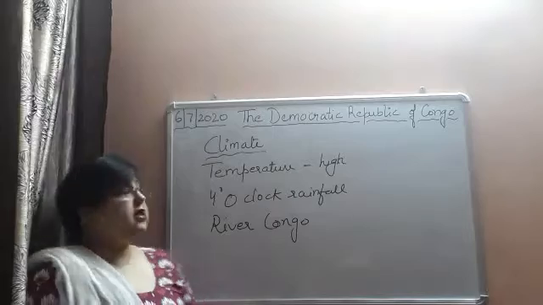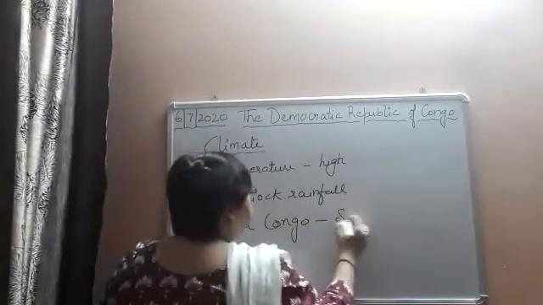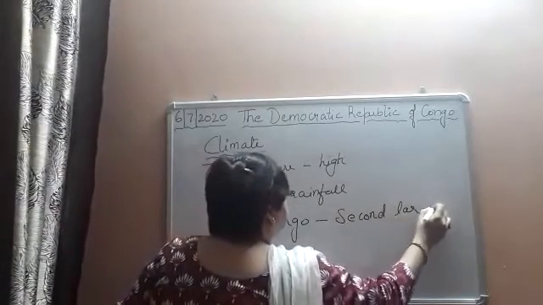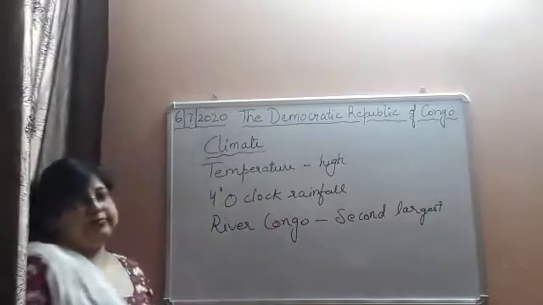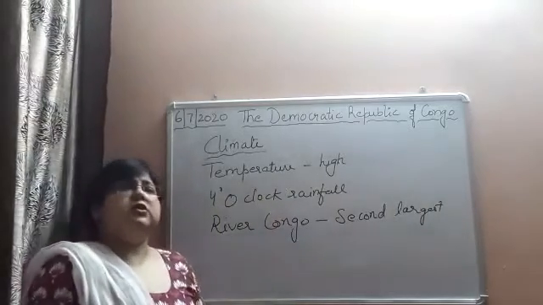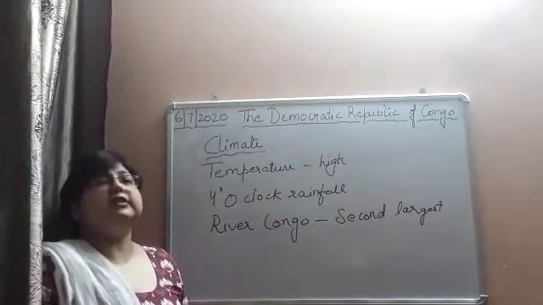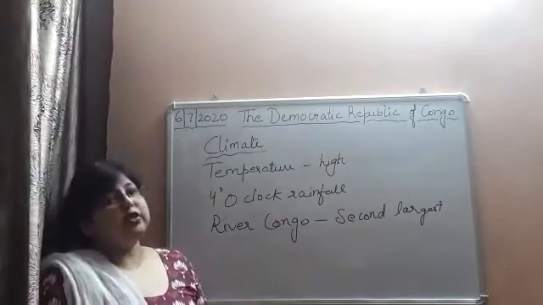Now, almost all the part of the country lies in the River Congo basin.